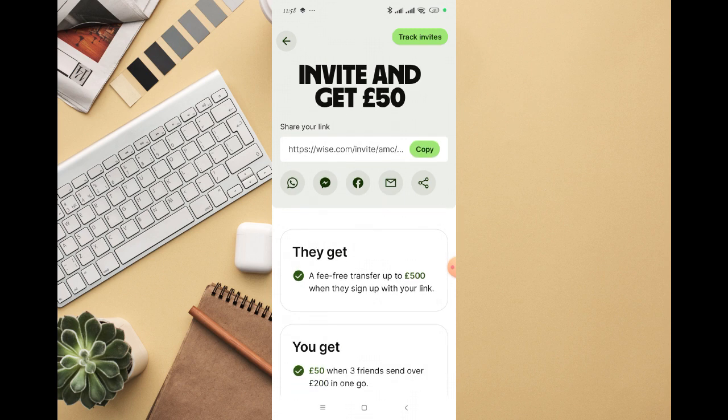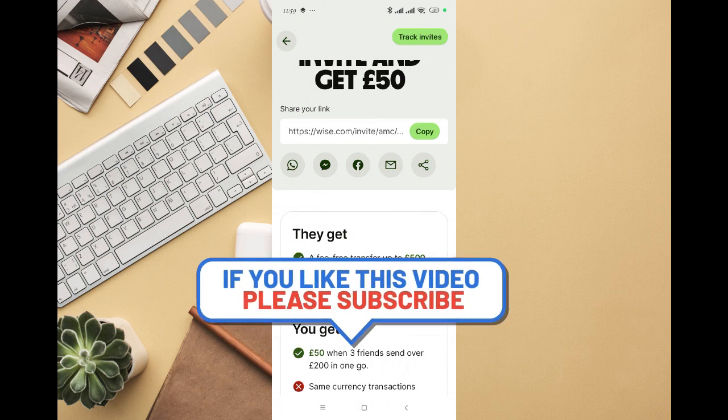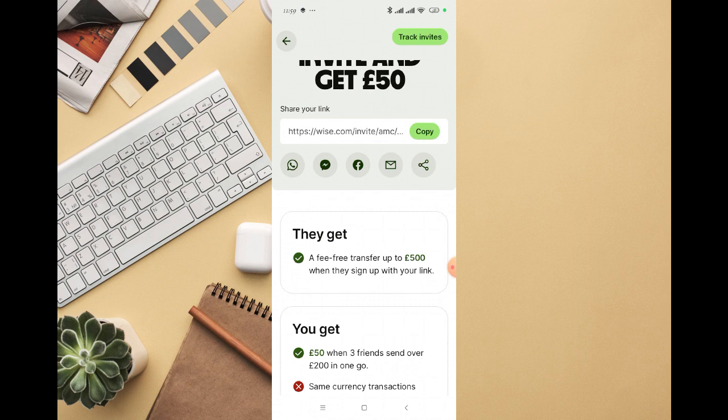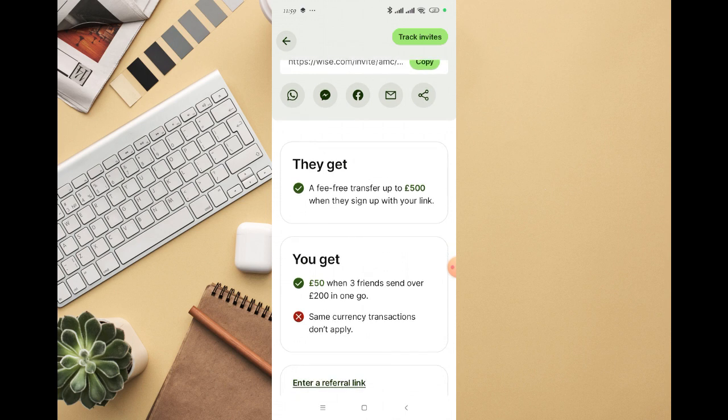So you can see they get a free transfer of up to 500 euro when they sign up using your link, and you also get 50 euro when 3 friends send over 200 euros in one go. So you can see same currency transactions don't apply.